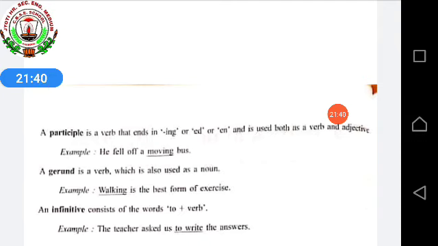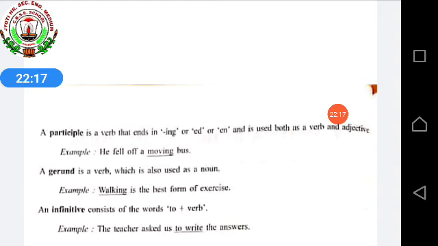Three forms of verb you people know, no? That is verb first form, then second form, third form. Okay, present tense, past tense, past participle. So if the present tense is break, what will be the past tense? Broke. What will be the past participle? Broken. In the same way, first is escape, second will be escaped, escaped. Move, moved, moved. So that ed or en coming at the end of the word, which shows its past participle form, that will come under participle.